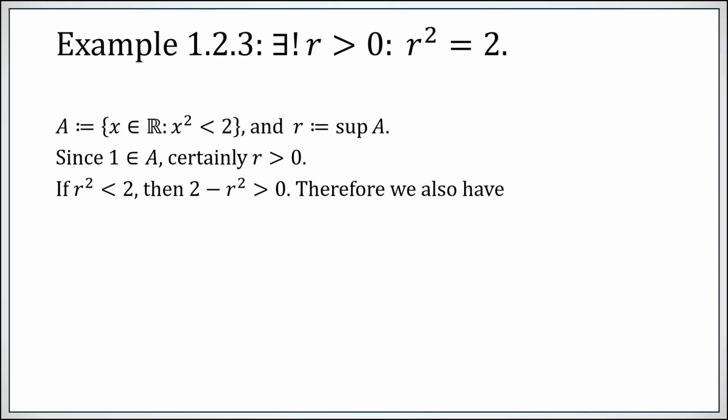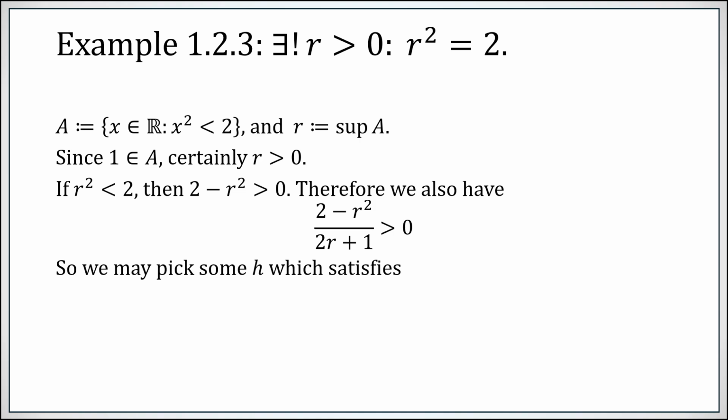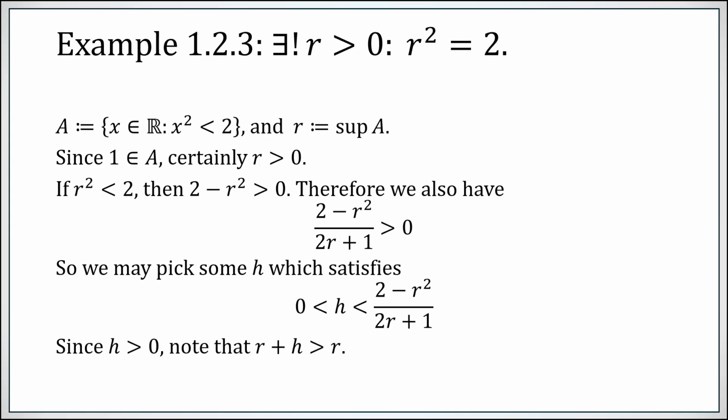Now, if R squared was less than 2, then 2 minus R squared would be positive, and therefore you can divide by a positive number, aka 2R plus 1, and remain positive. So now we can pick some number h that is in between 0 and this fairly arbitrary looking quantity, 2 minus R squared, all divided by 2R plus 1. So under the assumption that R squared was less than 2, we find this h. Since h is positive, if you add it to R, you get bigger. So remember that R was the supremum of the set A. So R plus h is now bigger than the supremum of a set.